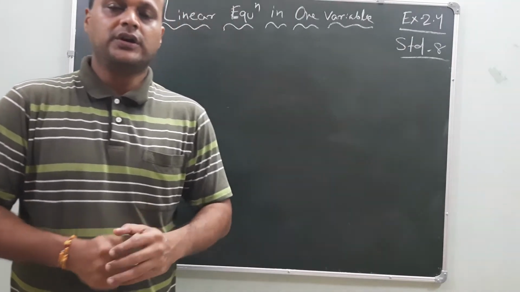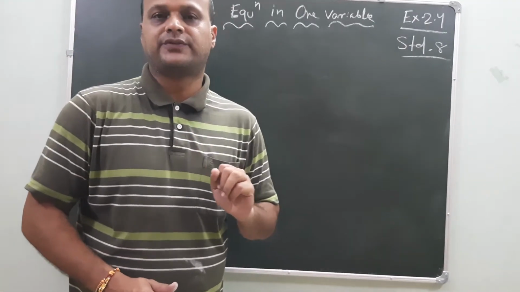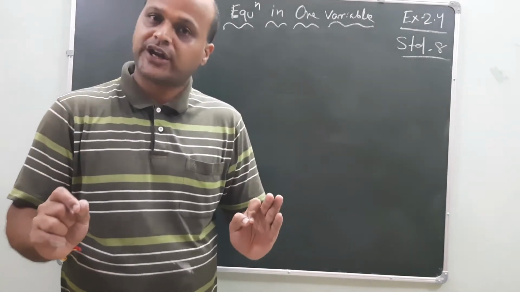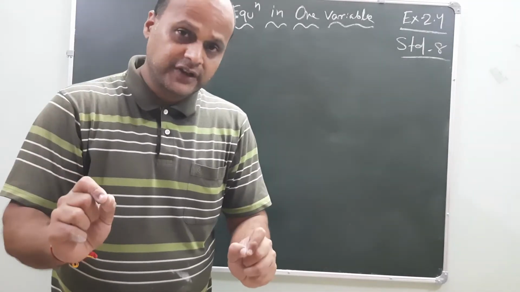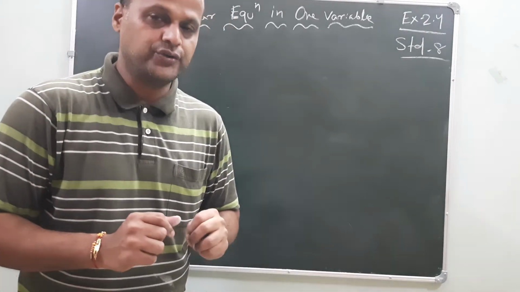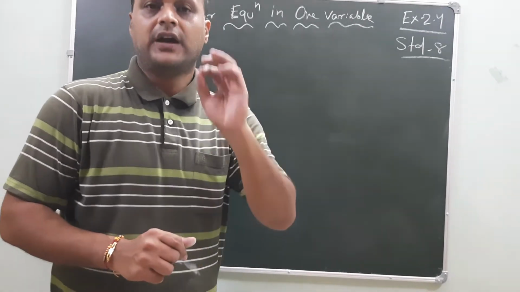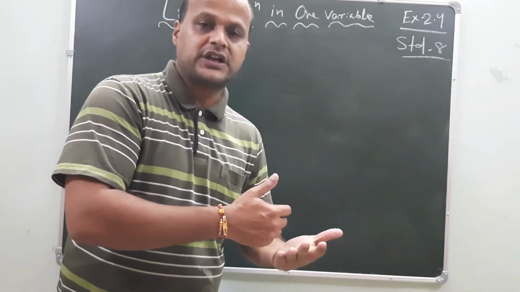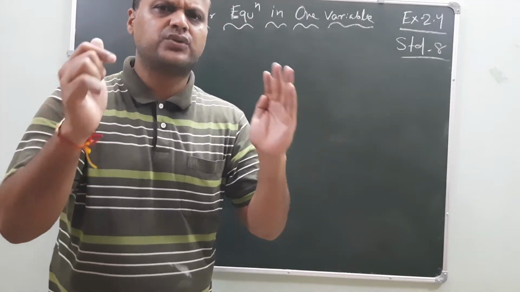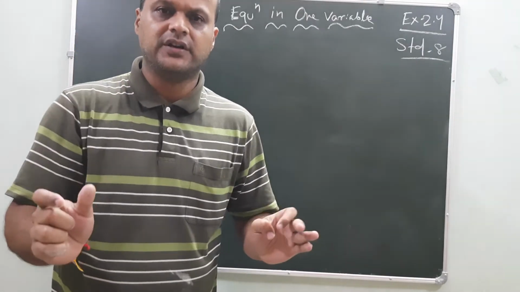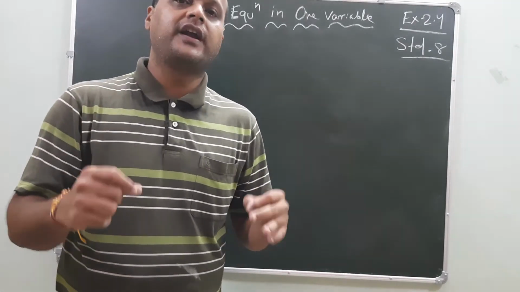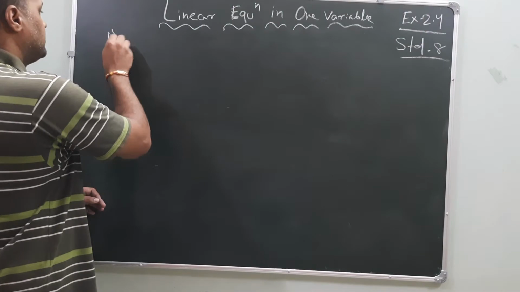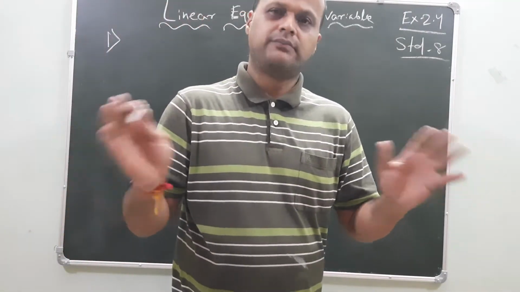Okay, now I am taking some examples from your chapters so that you can understand it very easily. In the previous class of the second chapter I told you, whenever you are converting a statement into an equation, you have to read the question very carefully and read it twice so that you can find the values. The first one is the bigger statement, but it is the easier one.